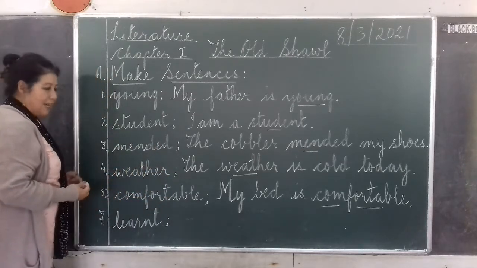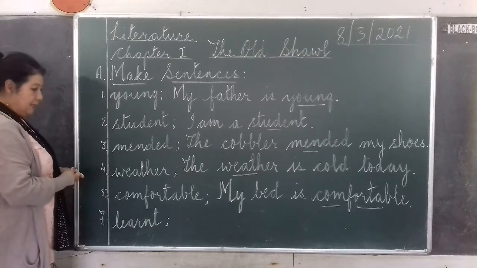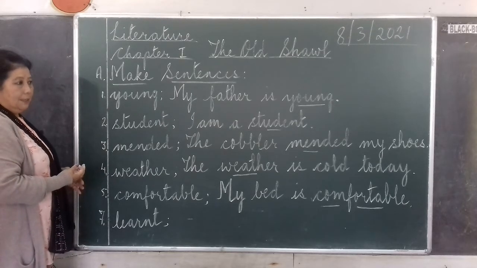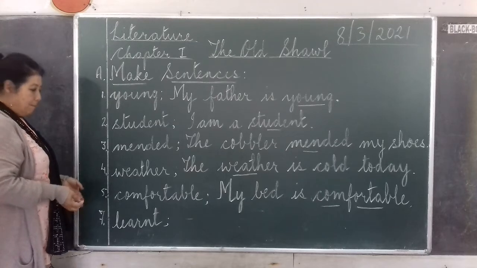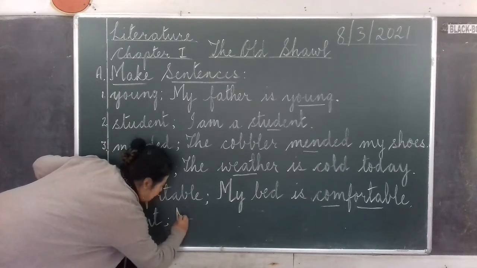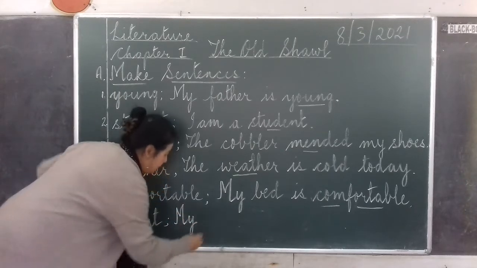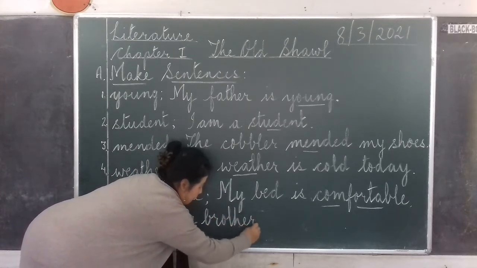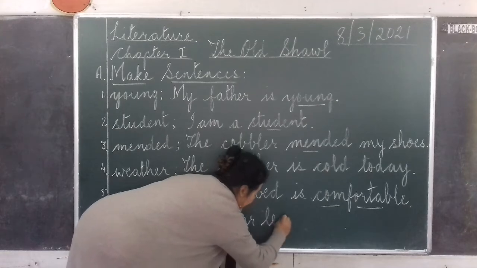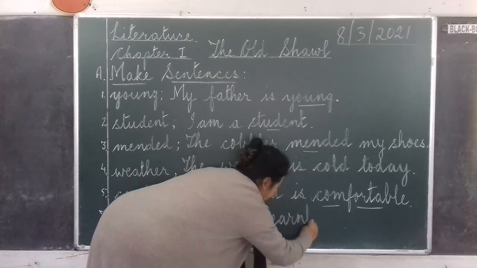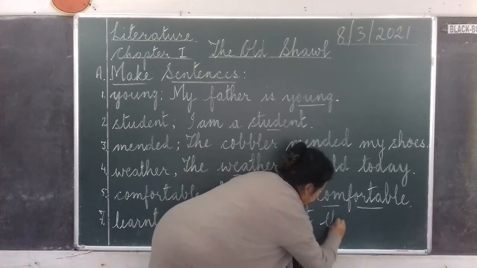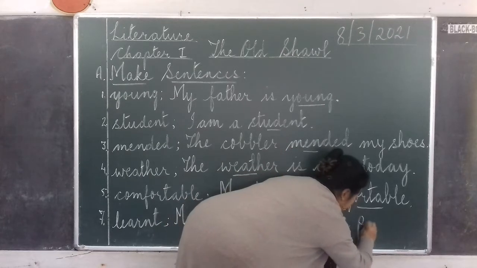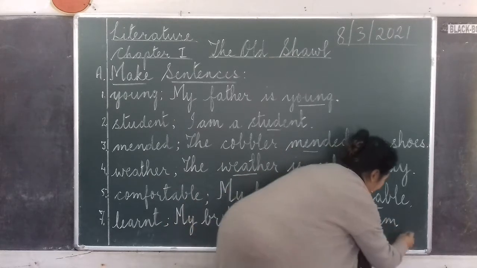So you can just write, my brother learned the poem by heart. My brother learned, L-E-A-R-N-T, learned the poem by heart.